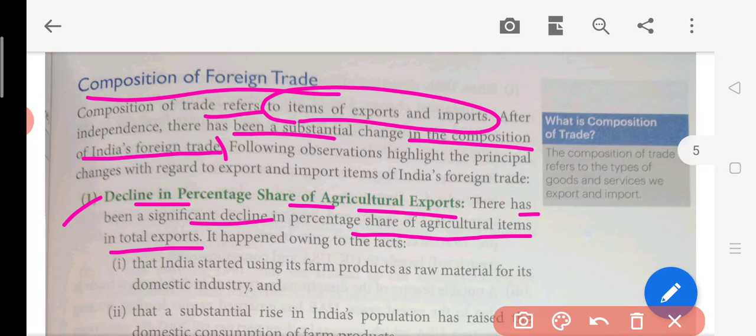But after that we can see the decline or a fall in this export. Why? The first point is that India started using these farm products as a raw material for its domestic industry. Now after independence, there were some industries, so all this raw material which was being exported to the other countries started being used by all these industries in India. So we stopped exporting the raw material because such kind of raw material was used in Indian industry now.